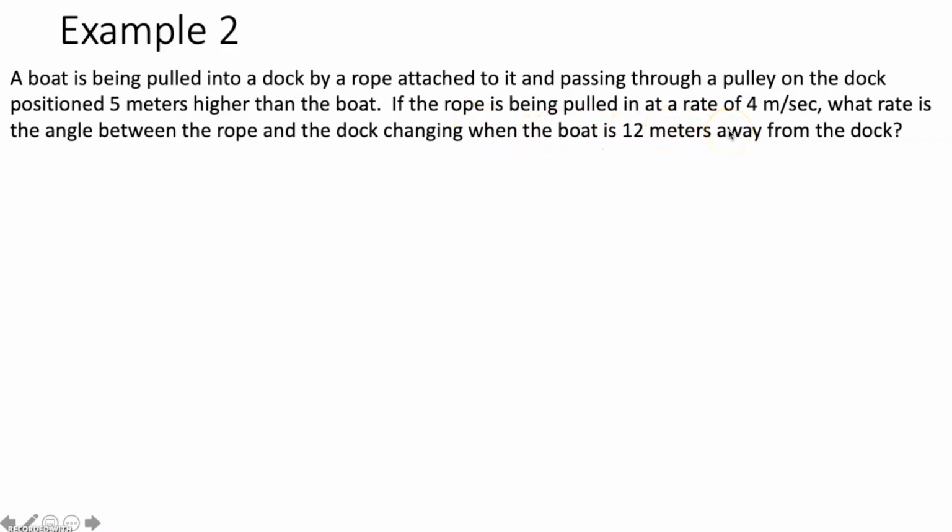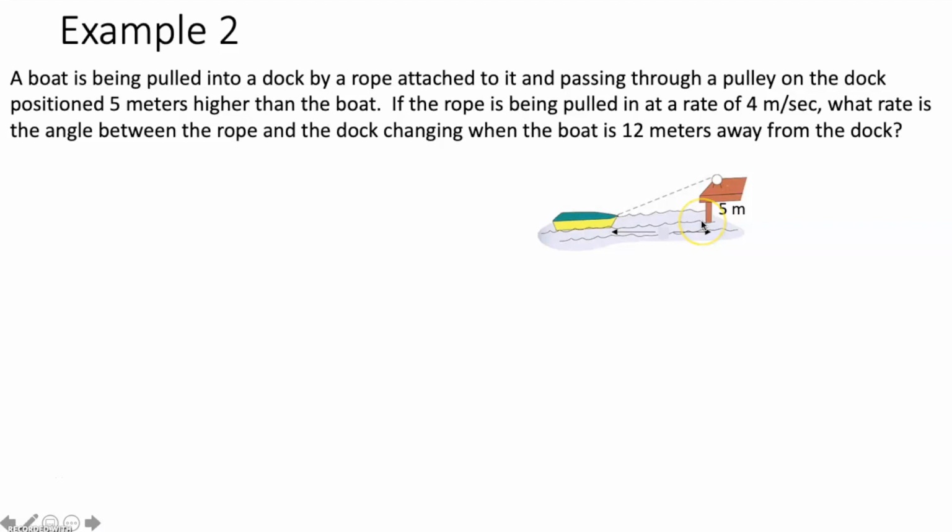So the first step in a related rates problem is to make a sketch. So how does this look? Well, we have a dock that is 5 meters high. It then has a pulley on top that has a rope going through it that's connected to a boat that's out here in the water somewhere. So we're going to say it looks something like this. We've got our dock, the pulley, the rope, and our boat. Now, we're going to label all constant measures, and we're just going to put the number in there. So is there anything that's not changing? Well, the height of the dock is not going to change, right? It's always going to be 5 meters higher than the boat. So we could say that this dock is always going to be 5 meters high.